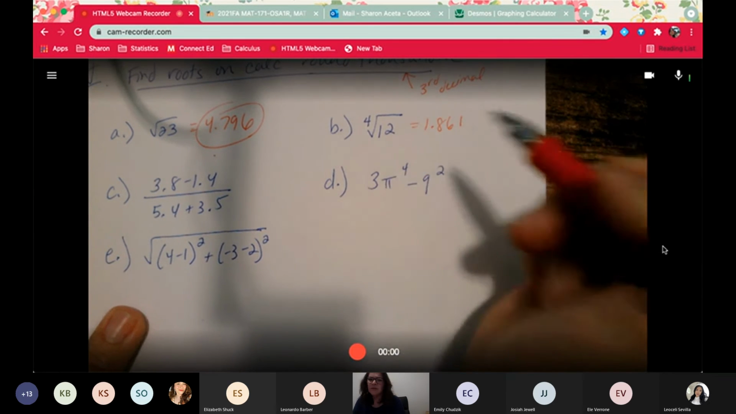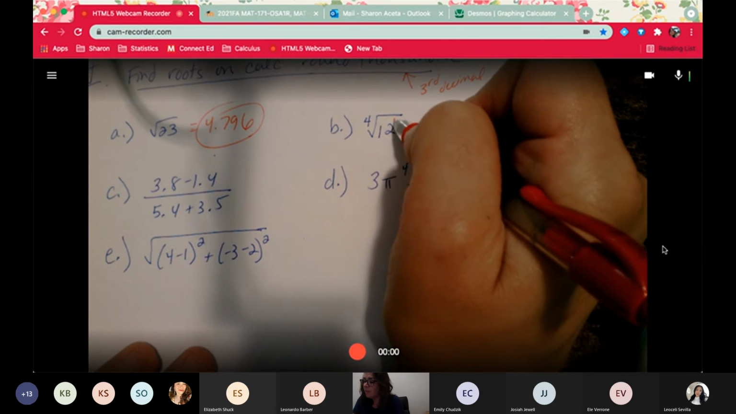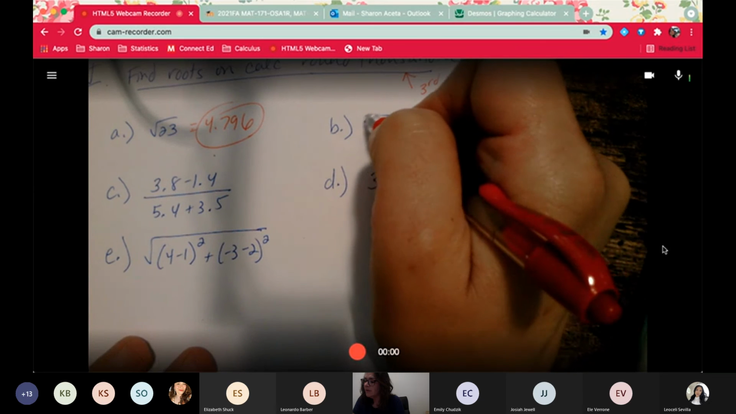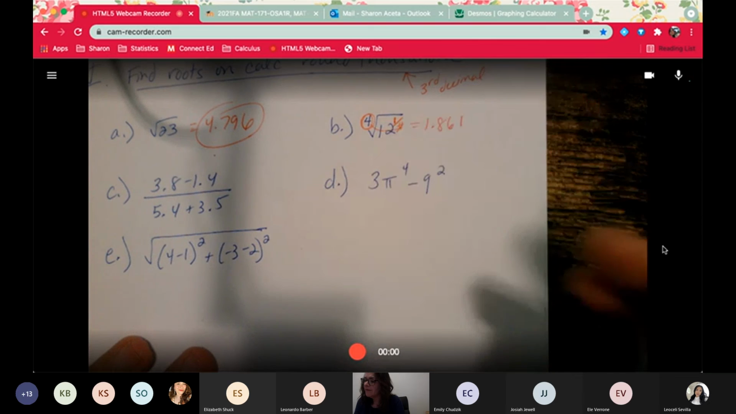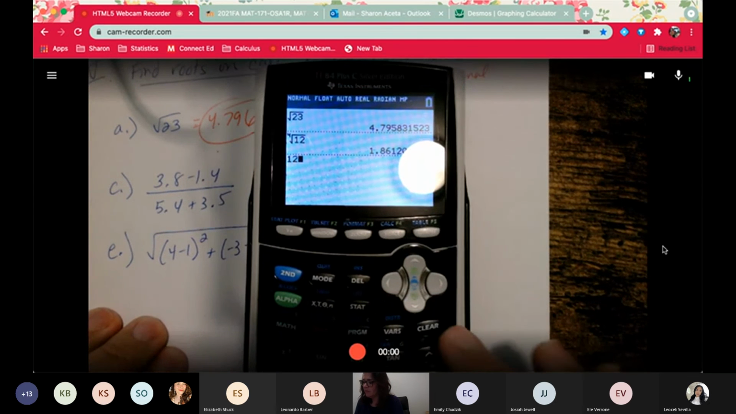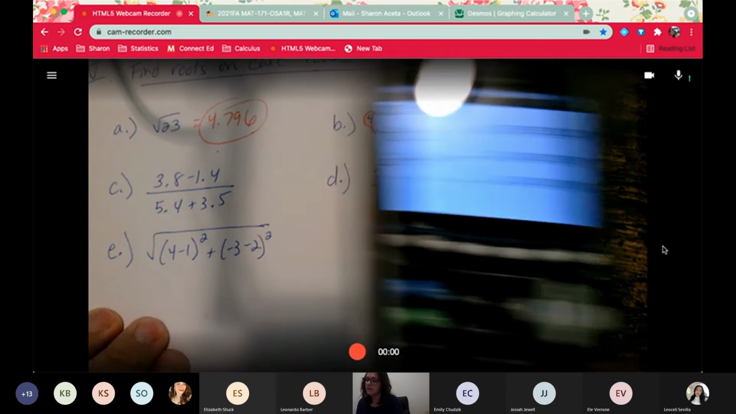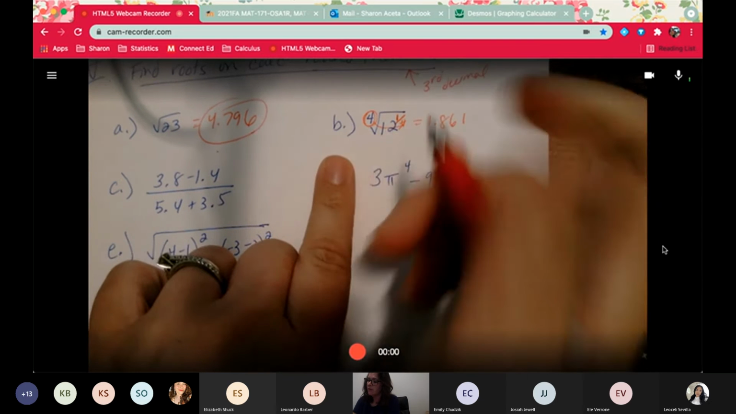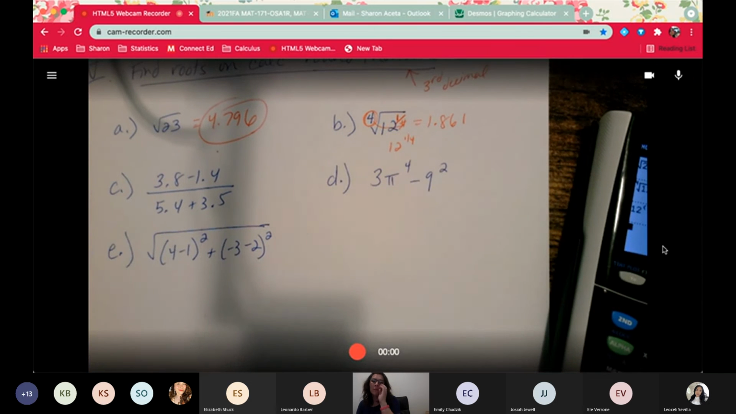If you didn't know this, I believe we'll talk about it in this class. This is 12 to the 1, and then the root index becomes the bottom. So you can actually do 12 to the power of 1 over 4, 1/4. 12 to the 1/4, 1.8612. 12 to the 1/4 is the same as the fourth root of 12.